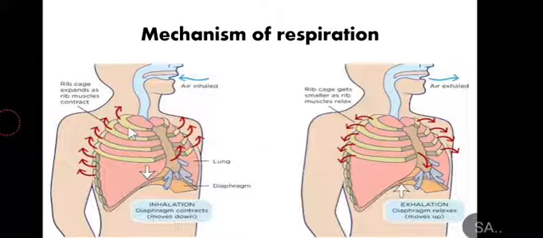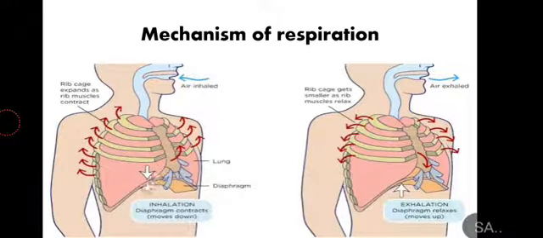This is how the rib cage expands, and it increases the volume of the thoracic cavity. Simultaneously, the diaphragm, which is the other respiratory muscle sheet, also contracts, which also increases the volume of the thoracic cavity and reduces the volume of the abdominal region. When this happens, the pressure inside the lungs drops. When it drops, it allows the air to rush inside the lungs.